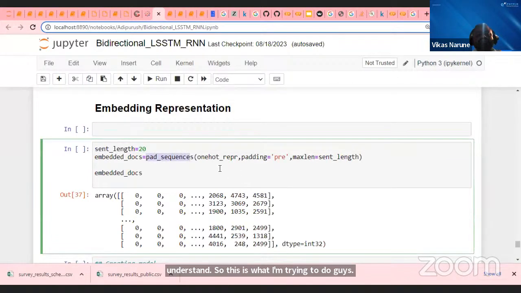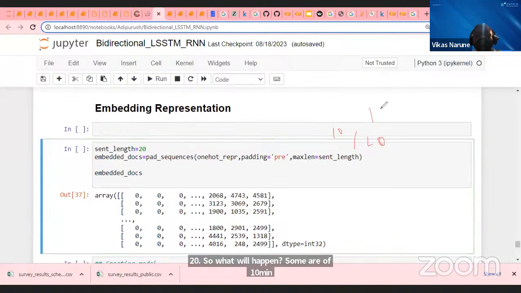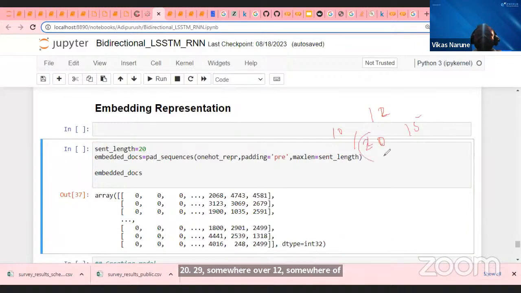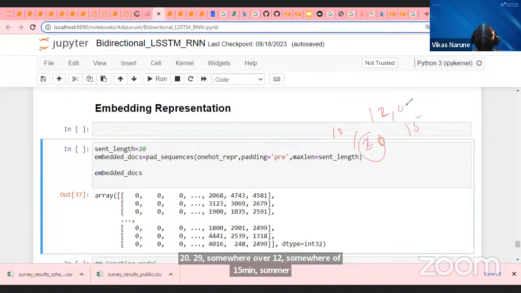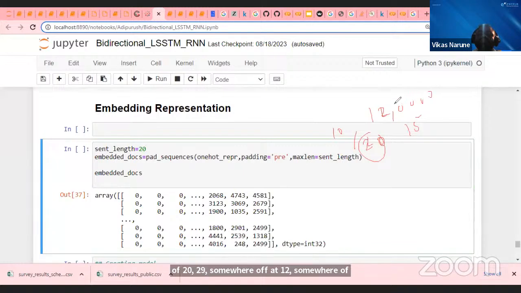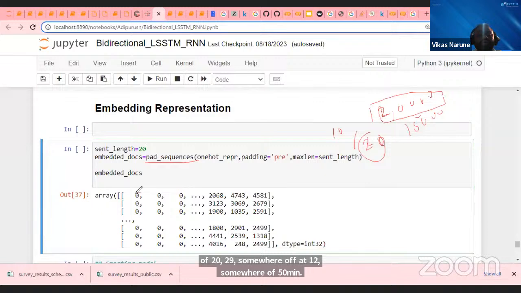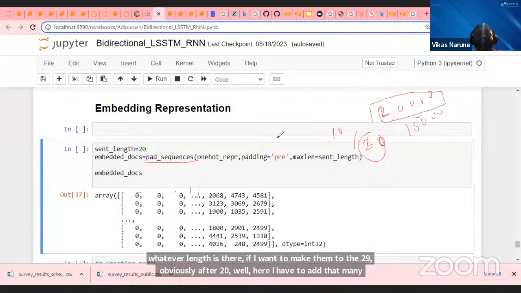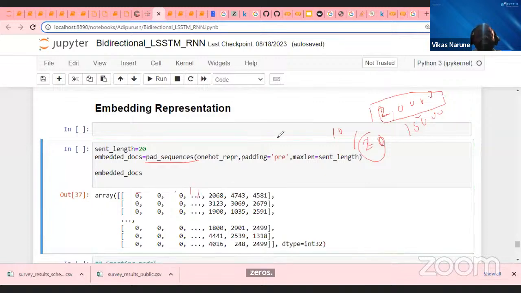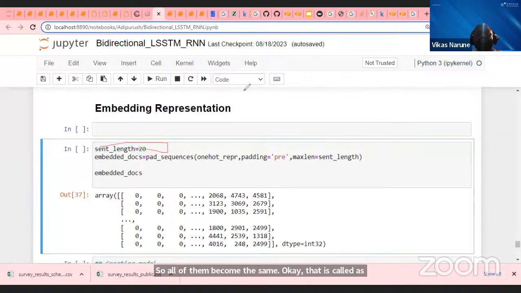So padding sequence means what, simply? If I want to convert everything to a fixed length, I have to bring them to a length of 20. Some are of 10 length, some of 12 length, some of 15 length. Whatever length is there, if I want to make them 20 length, obviously I have to add that many zeros to reach 20. So all of them become the same length. That is called padding sequence. So add zeros whenever there is not enough length. By adding zeros, I'm making them an equal length of 20. This is what I've done.